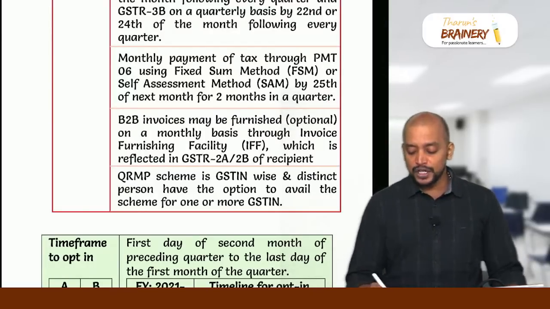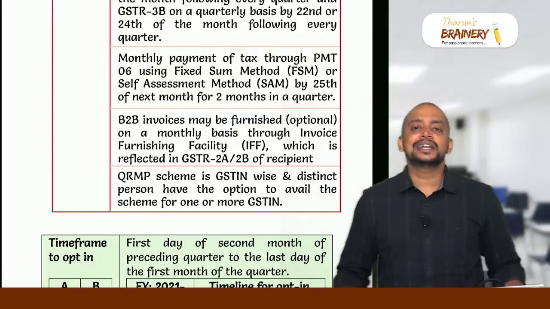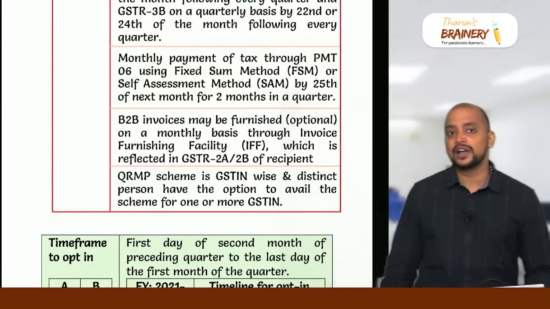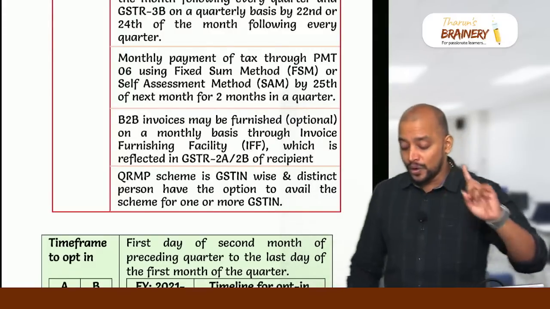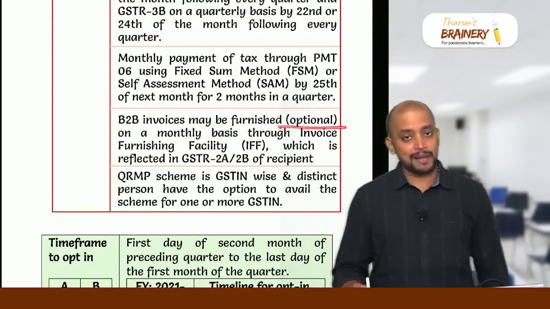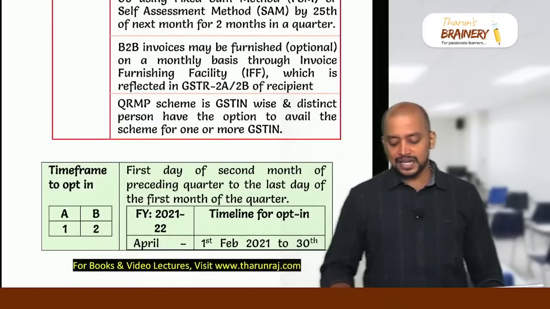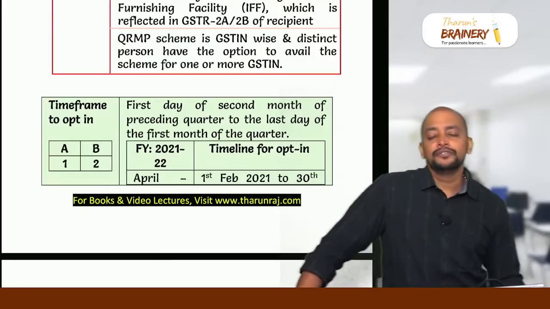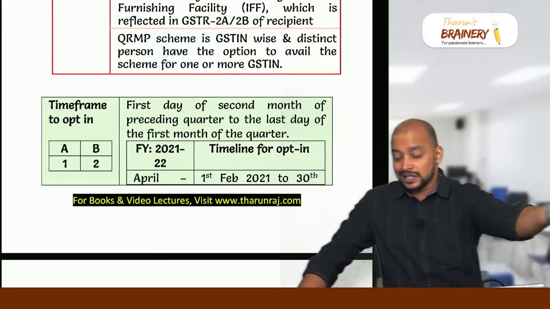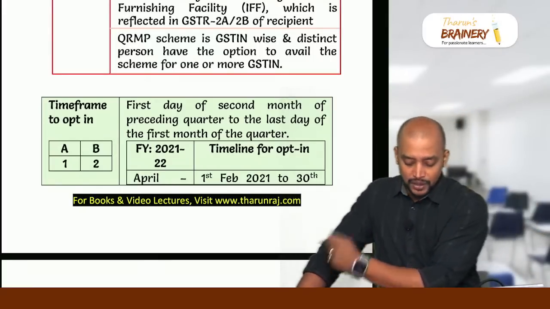And B2B invoices, they can add in IFF, invoice furnishing facility, on a monthly basis by 13th of the month following every month, but it is only optional, not mandatory. Then QRMP scheme is GSTIN wise, which means that if I have 4 registrations, for a few registrations I can go for monthly returns and for a few registrations I can go for quarterly returns.